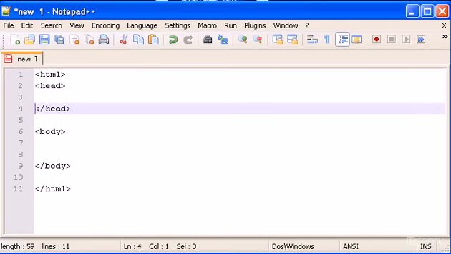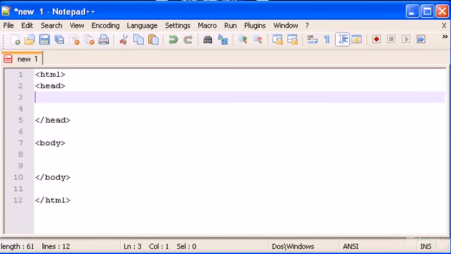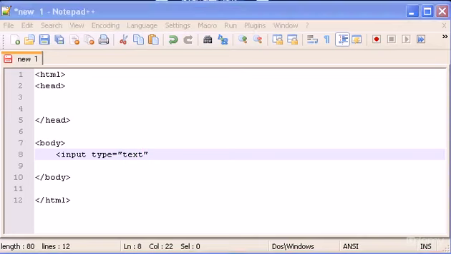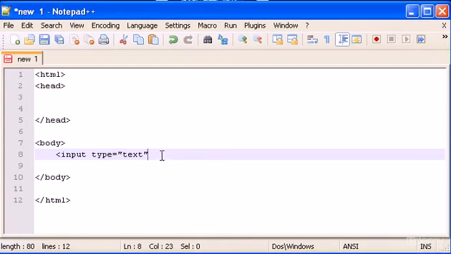And now inside head we will create, let's start first in the body. We'll create an input which is going to be equal to text. And let me see. Yeah, okay.